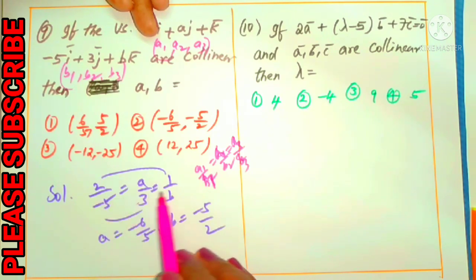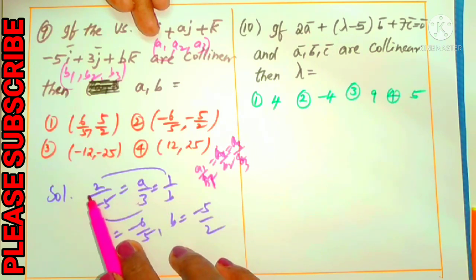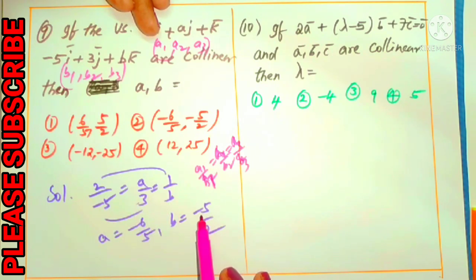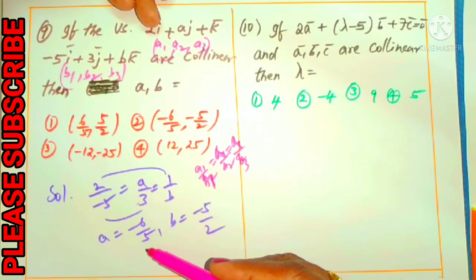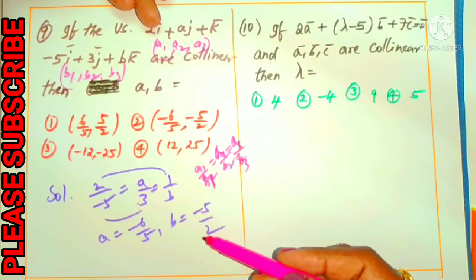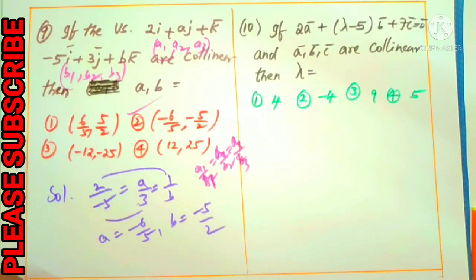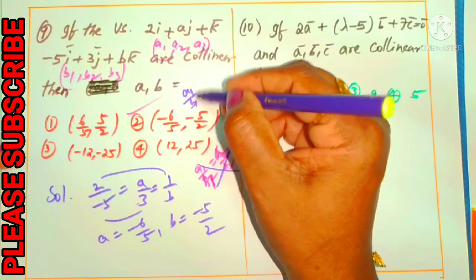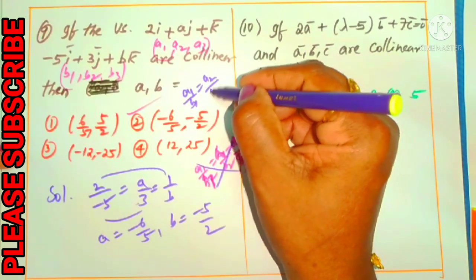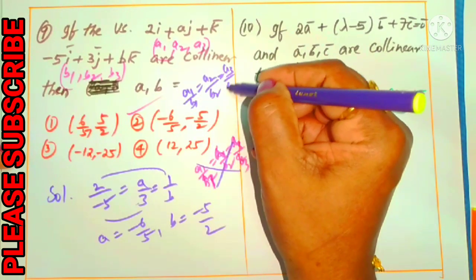For B we use the first and third ratios: taking B to this side, 5 by 2 comes here, giving minus 5 by 2. That's it. So A, B are minus 6 by 5 and minus 5 by 2. Clearly, which option? Yes, it is the second option. You got this point? A1 by B1 is equal to A2 by B2 is equal to A3 by B3.